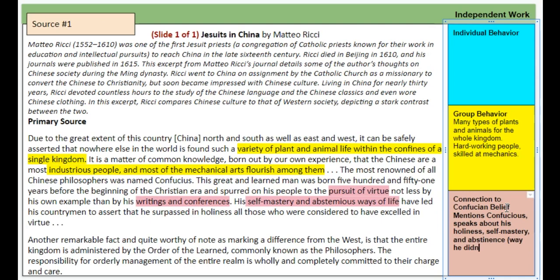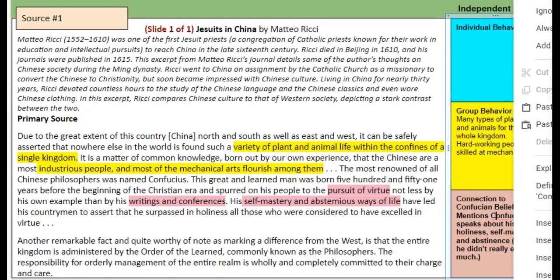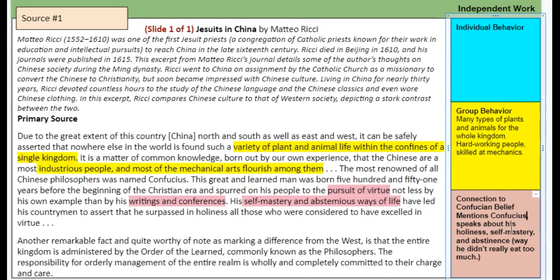meaning the way he didn't really eat too much. And we didn't spell Confucius right. Thank you, spell checker, for telling us that. I wasn't looking at how I was spelling. We should also check the text itself, right?